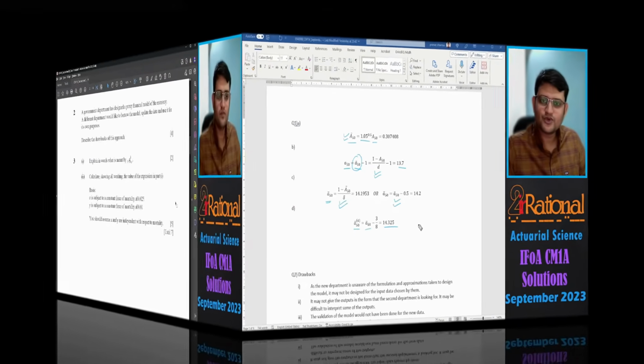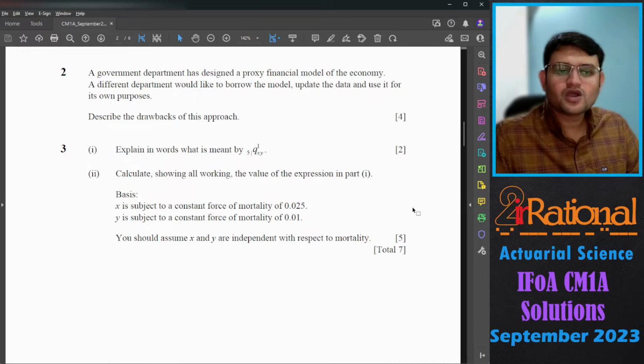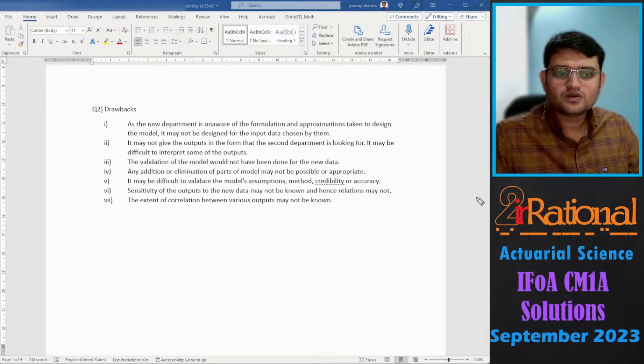Let's go to question number 2. Question number 2. A government department has designed a proxy financial model of the economy. A different department would like to borrow the model, update the data, and use it for its own purpose. Describe the drawbacks of this approach. So I have written a few, but they are not limited to only these many. There might be many more.